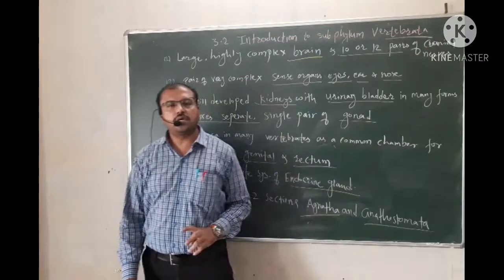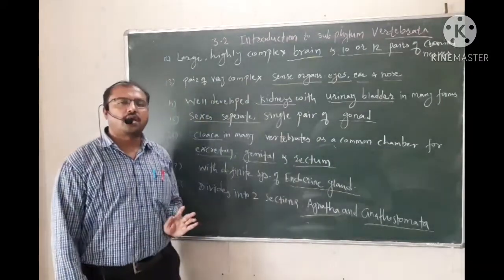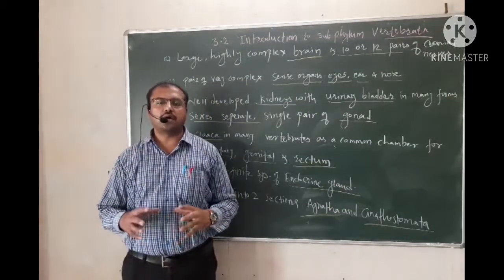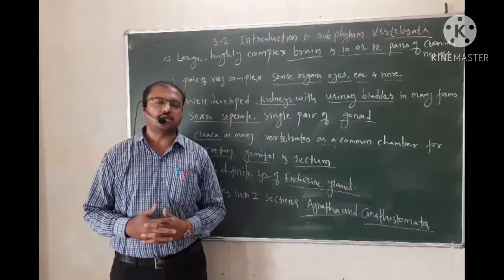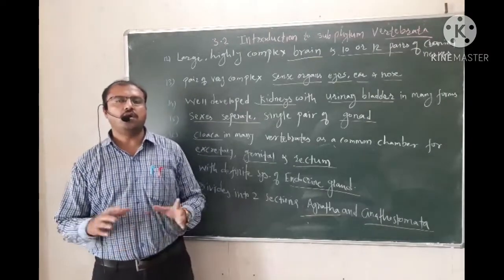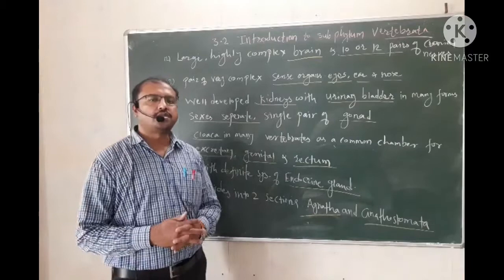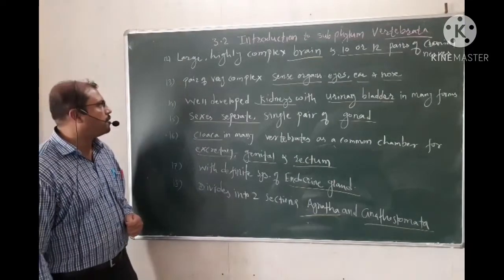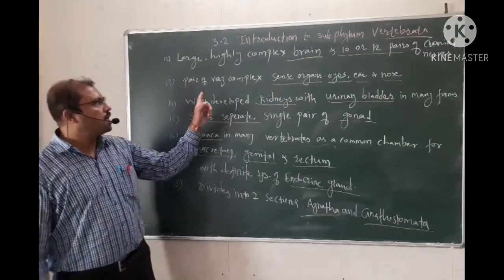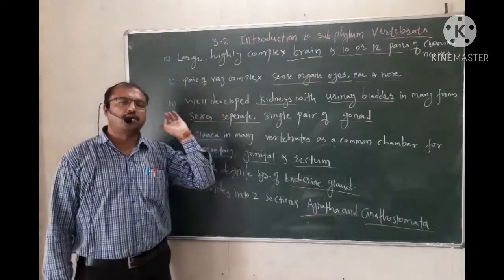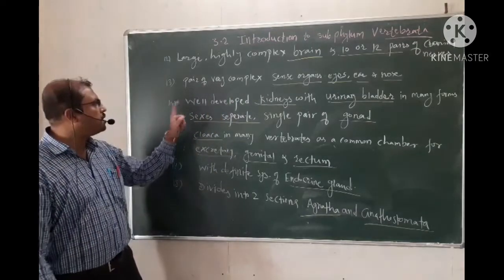Most of the sense organs are arranged on the cephalic region or head region. Only the skin is present on the entire body. And these sense organs are complex and highly developed in vertebrates.